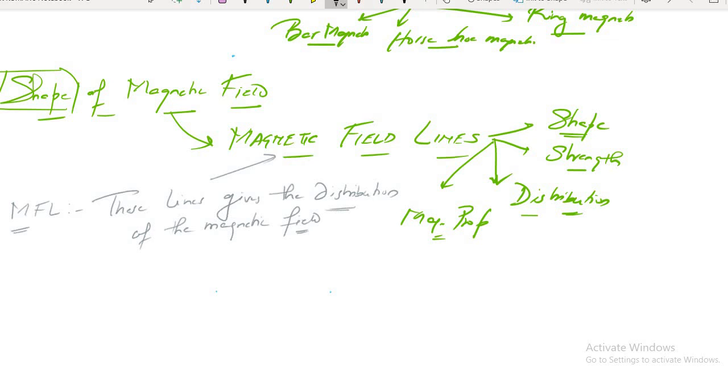What do you mean by distribution of the magnetic field? It means that suppose I have kept a magnet here. You just see, suppose I have kept a magnet here. Now the field around the magnet.